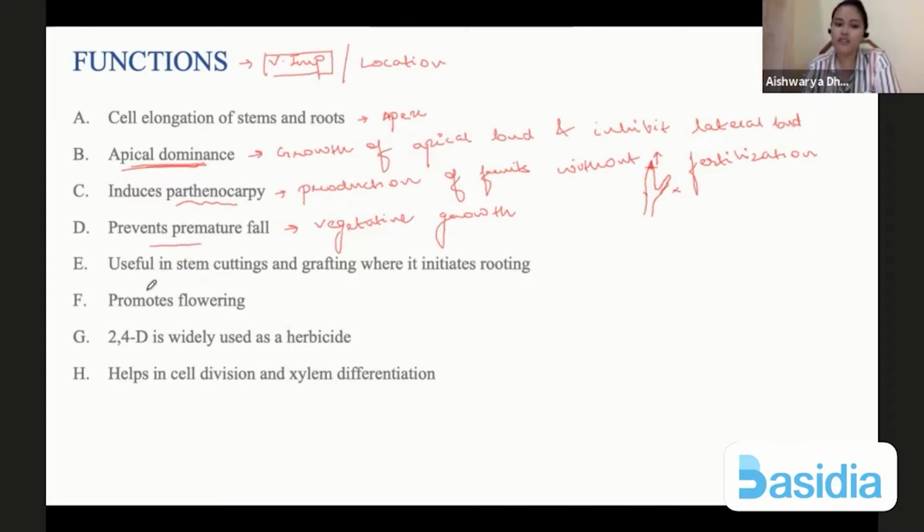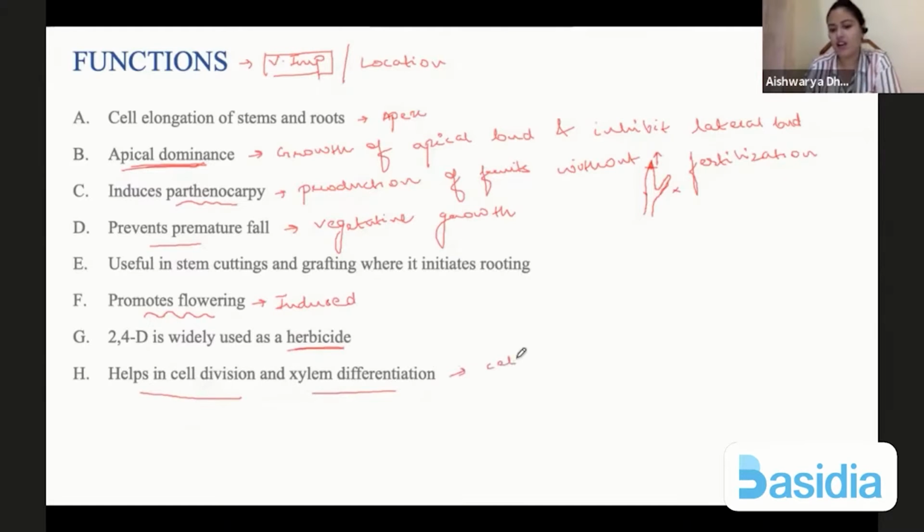Okay, so if you have stem cuttings or you put grafting there, if it is applied, it can initiate rooting. Next, we have that it promotes flowering. So if you apply auxin or auxin is provided, flowering will be promoted or induced. This we've already discussed. 2,4-D is used as a herbicide, and it helps in cell division and xylem differentiation.